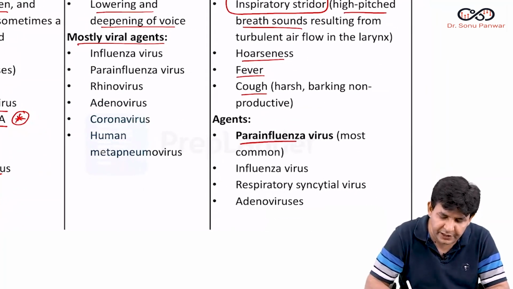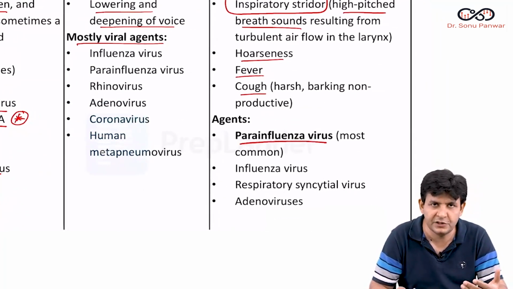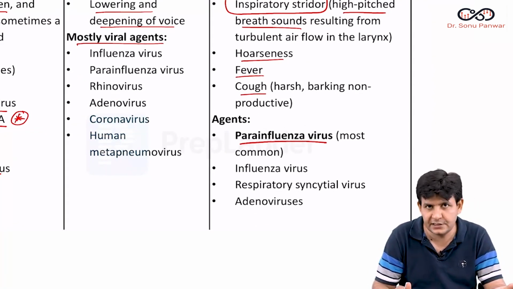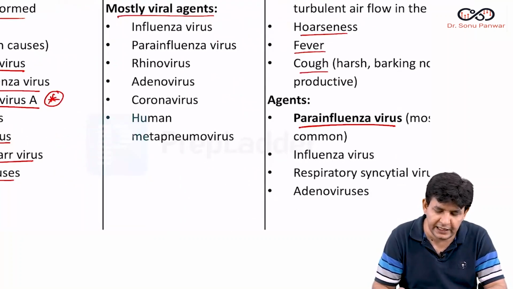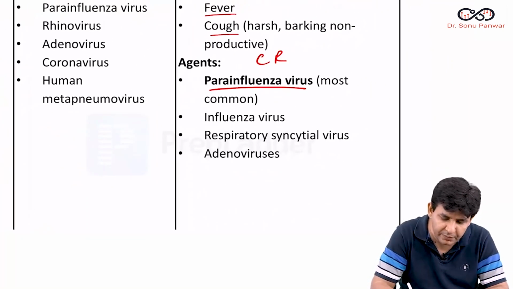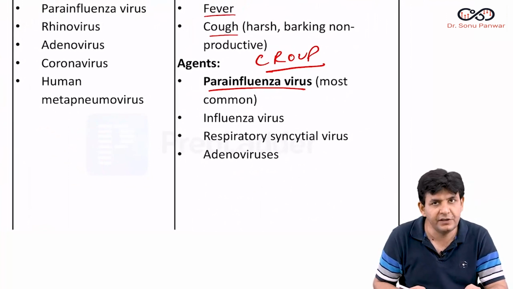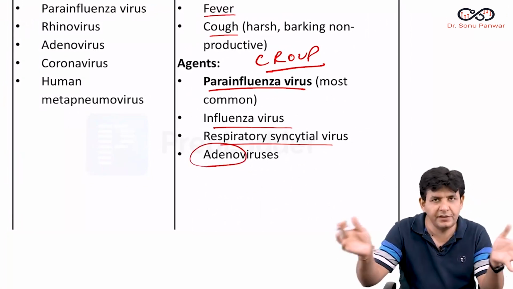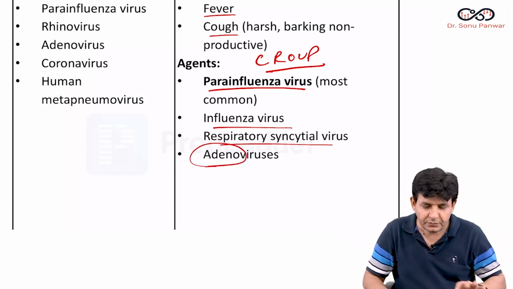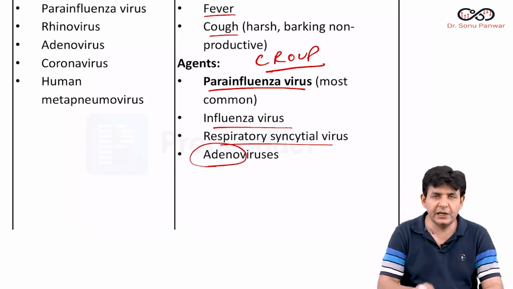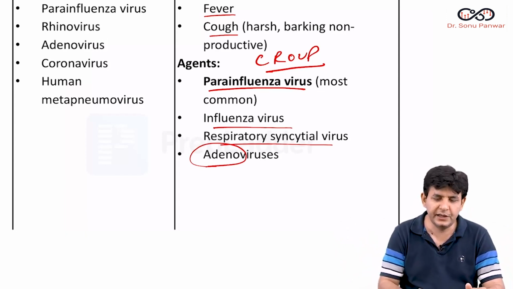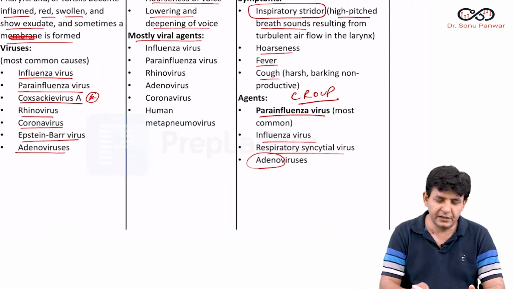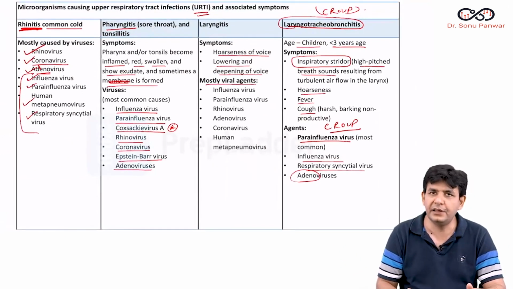And the most important is parainfluenza, a Paramyxoviridae family member, types 1 and 2. Parainfluenza 1 and 2 cause Croup. So we are dealing with Croup, and its most common cause is parainfluenza virus. Along with it are influenza virus, RSV, and adeno is everywhere, cosmopolitan. So here also they are causing what, guys? They are causing Croup. So we are tackling the URTI stuff.